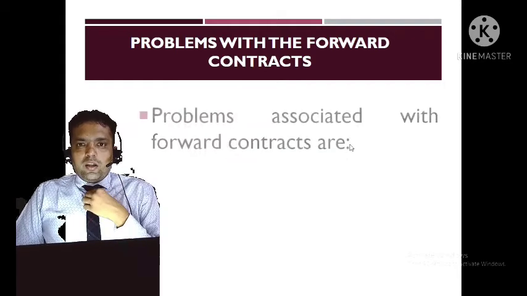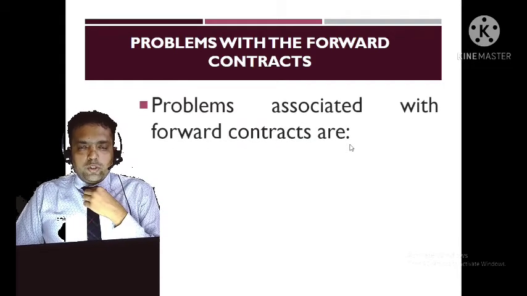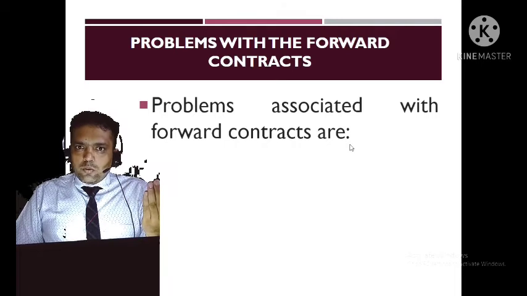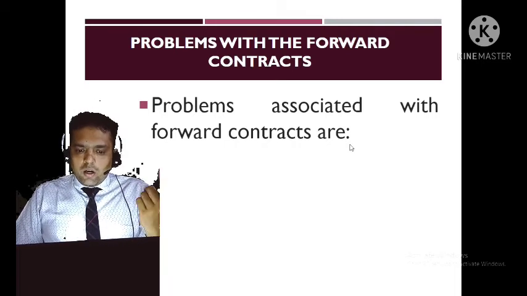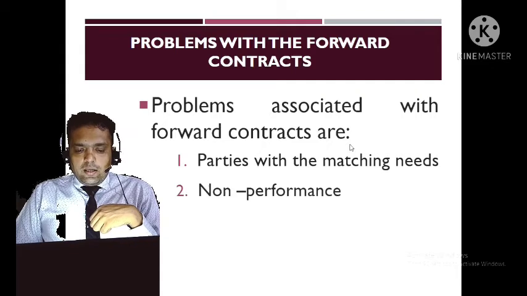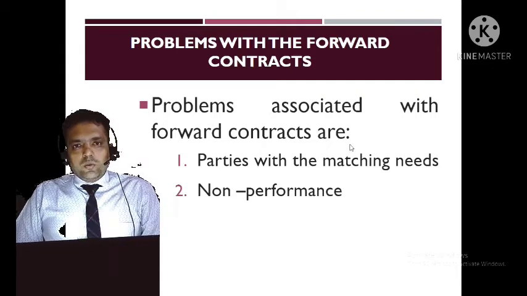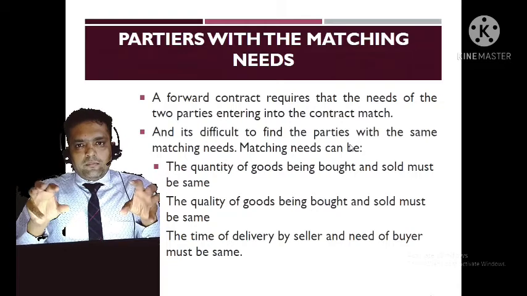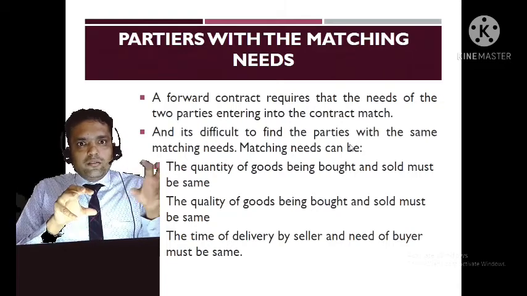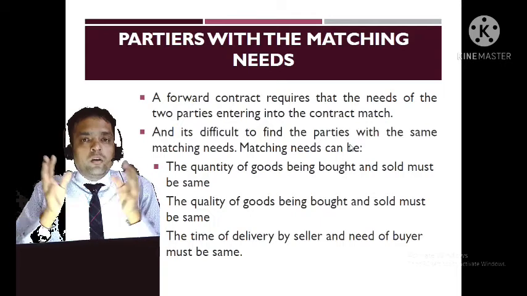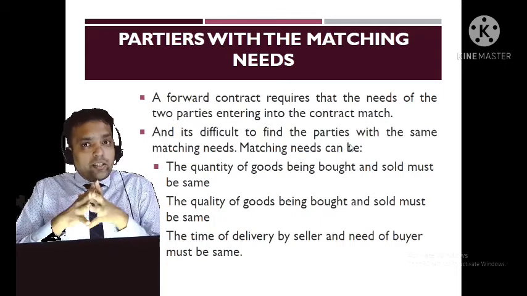And we are moving to the last point of this video, which is known as the problems with forward contract. So the problems associated with forward contract are two. Number one, party with a matching need, and number two, non-performance. So let us see what is party with a matching need. Mani Ram and Dhani Ram both have the same need. Dhani Ram wants to sell, Mani Ram wants to buy, but it is very difficult in real life to find out a party with the matching need.